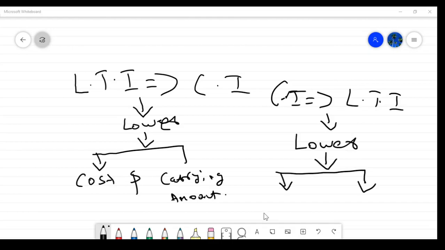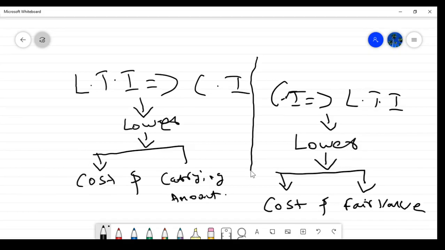Cost and fair value should be compared. That should be the value of the long-term investment. So this is the first scenario, this is the second scenario. Two scenarios.